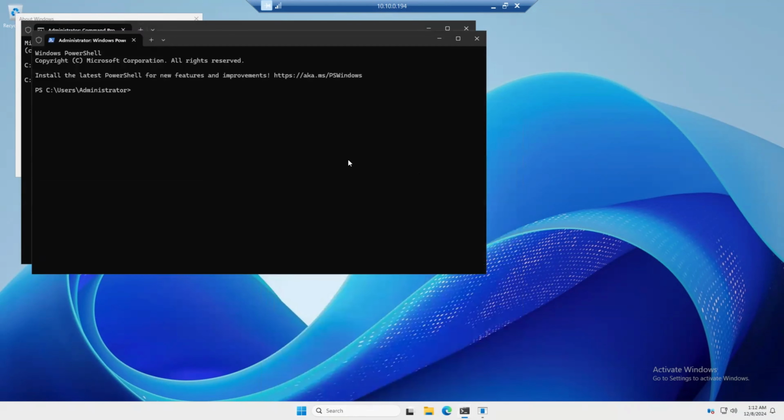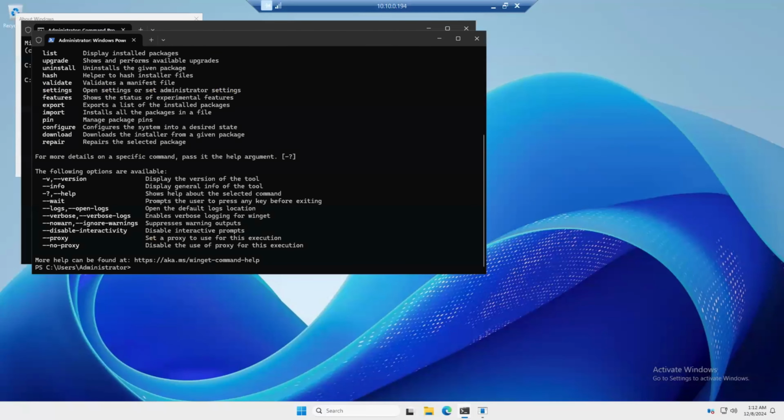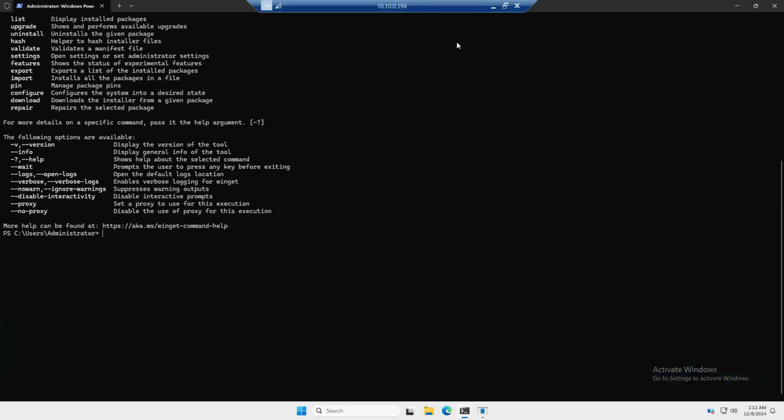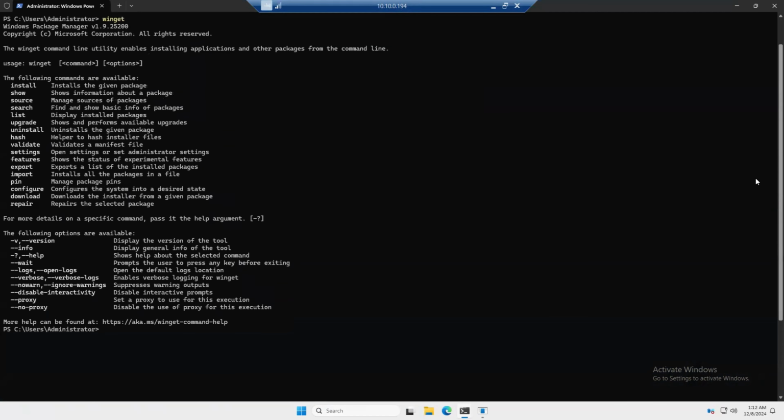On this window I just type winget, and here we have some kind of installation options via the command prompt, like on the platforms of Linux, CentOS and Debian. So the same feature is available inside Server 2025. Here you can see we have the install option, search option, uninstall, import, export, and lots of other options available when we are going to tackle application management.